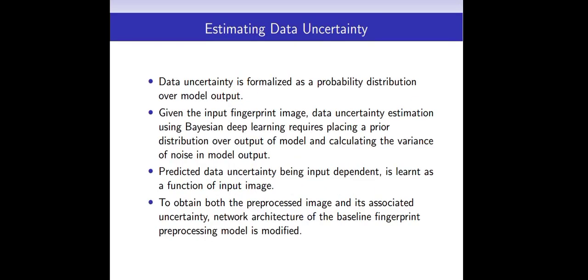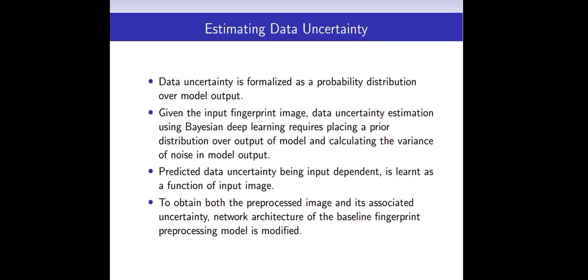Data uncertainty is formalized as a probability distribution over model output. Given the input fingerprint image, data uncertainty estimation using Bayesian deep learning requires placing a prior distribution over output of the model and calculating the variance of noise in the model output. Predicted data uncertainty, being input dependent, is learned as a function of input image.